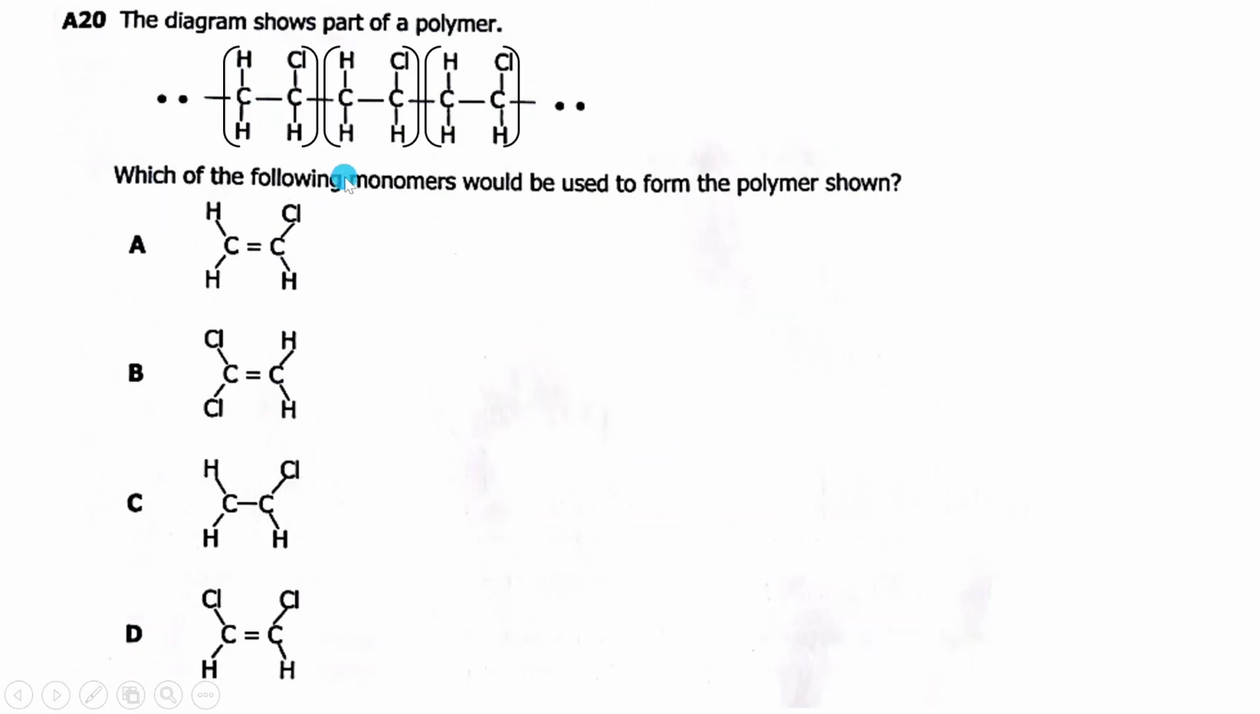So if they say which of the following monomers would be used to form the polymer, it will be actually A, not these others. This one has got 2 chlorine. There's chlorine, chlorine, and here we don't have such. Here we have single bond, no. Here double bond, but because of chlorine, chlorine, it doesn't qualify.